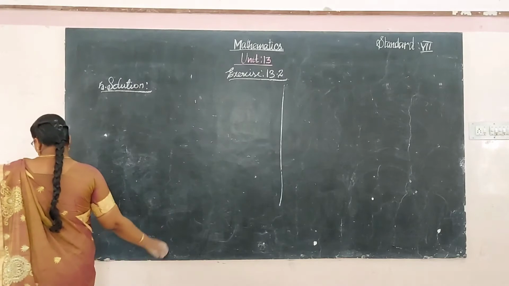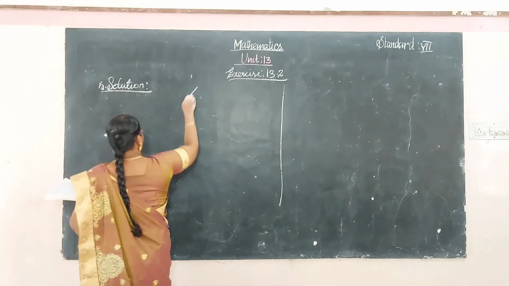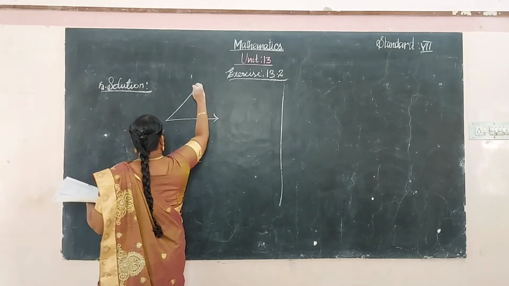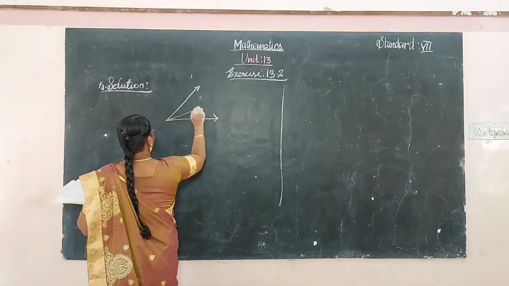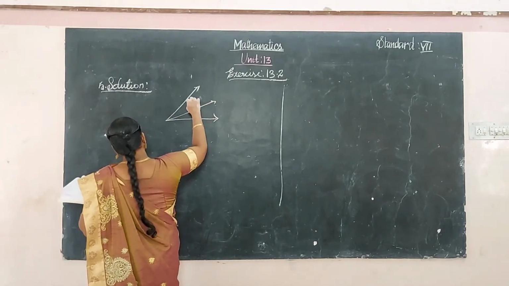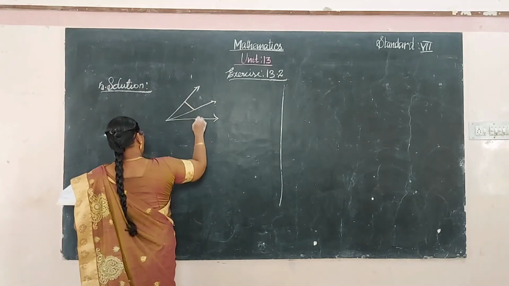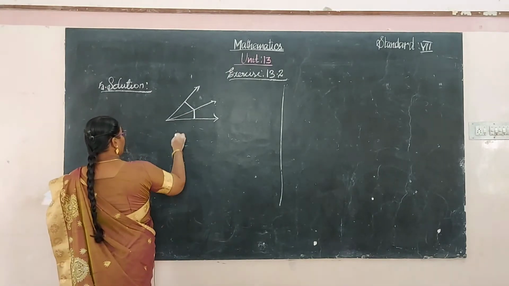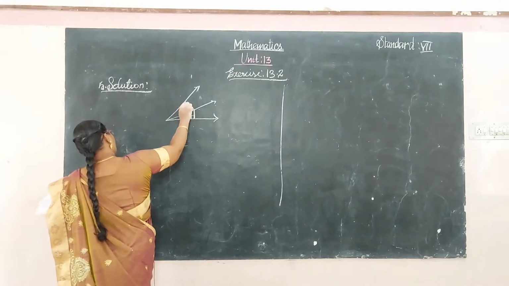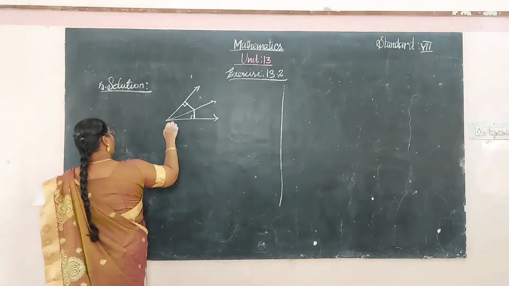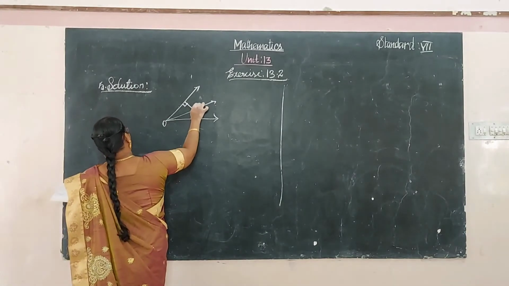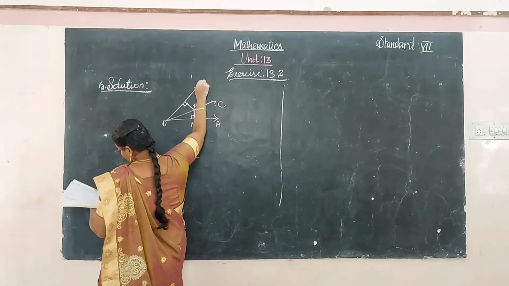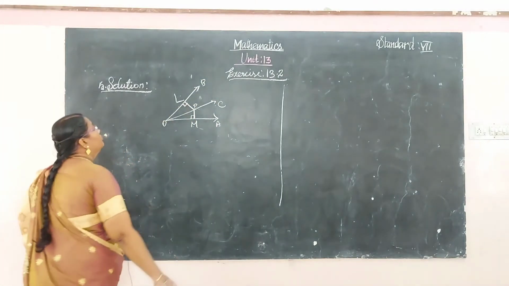Fifth one, solution. The diagram: O, P, M, A, C, B, L.